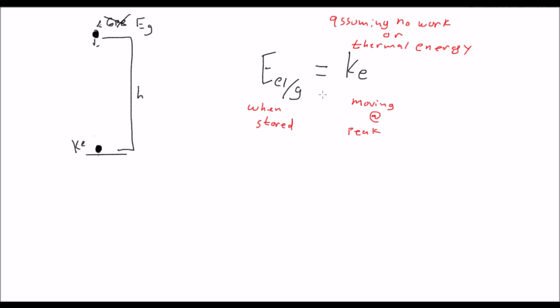So what that tells us is that all this energy is going to turn to kinetic, which means we can start looking at the kinetic energy. So let's go ahead and look at kinetic energy. What do we know about kinetic energy?